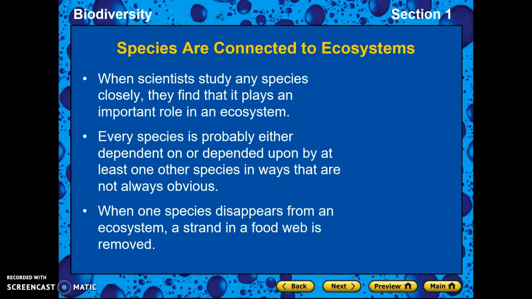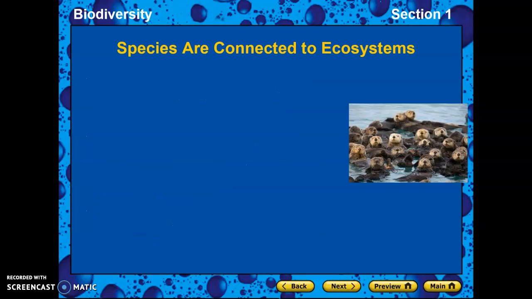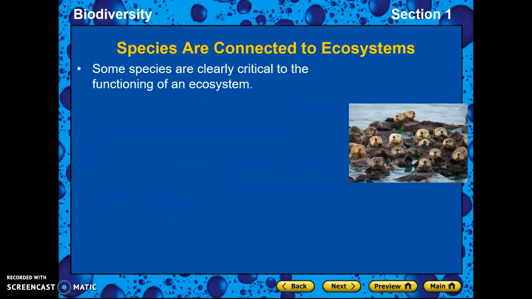When scientists study any species closely, they find that it does play an important role in an ecosystem. Every species plays a role in an ecosystem. It either has another species that's dependent on it or it depends on other species. So when you have one species that disappears from that ecosystem, it can affect the whole food web. So for example,